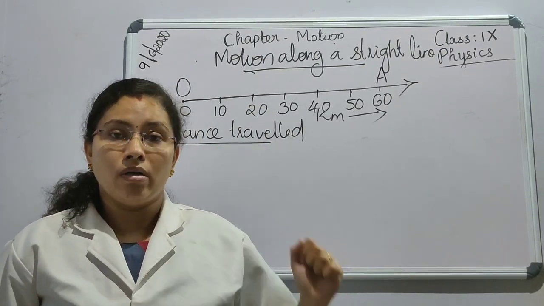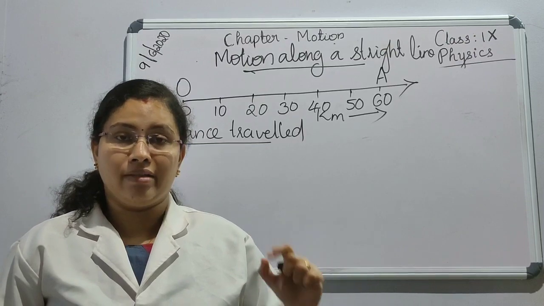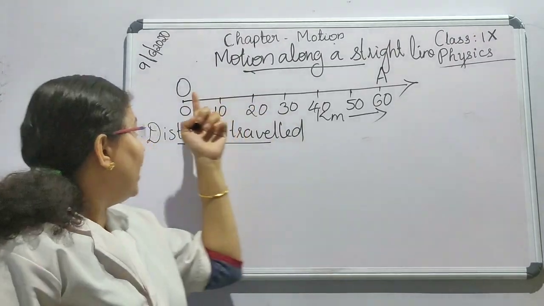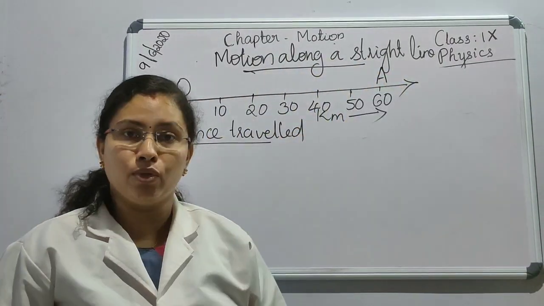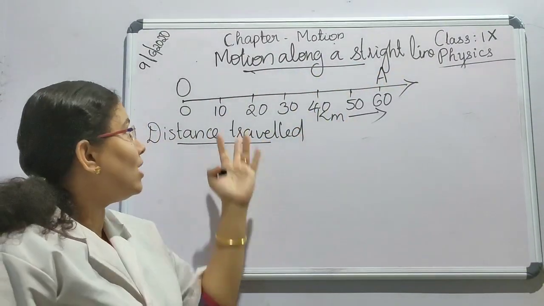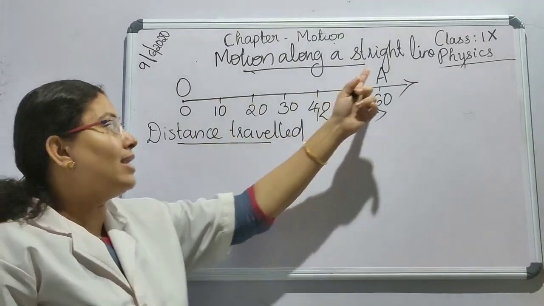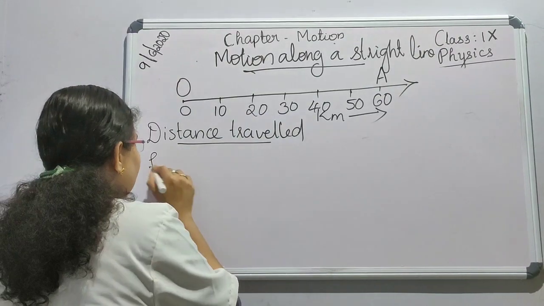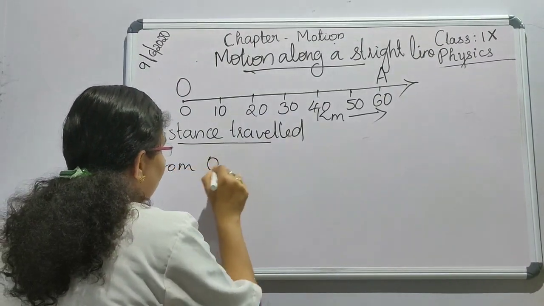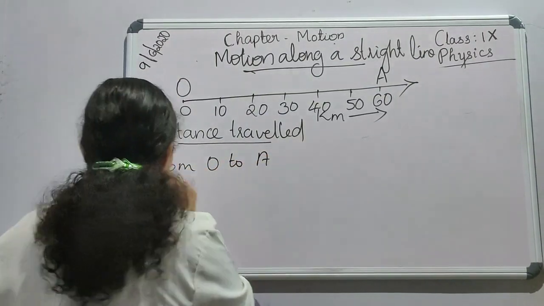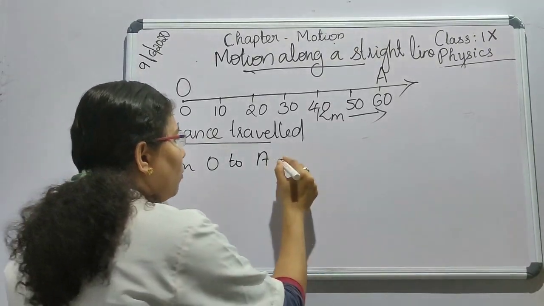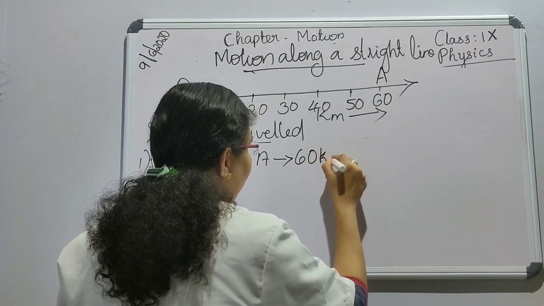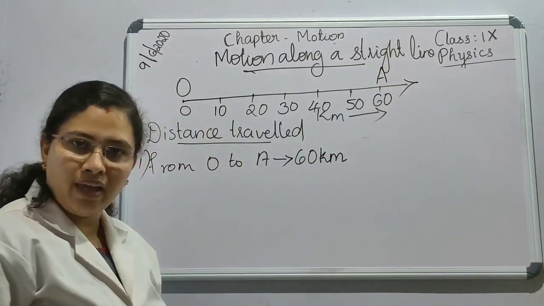Because the actual path length traveled by the object from the initial position to the final position is 60 kilometers. The initial position here is O, and it reaches A, that is the final position. So from O to A, in the first case, the distance traveled is 60 kilometers.